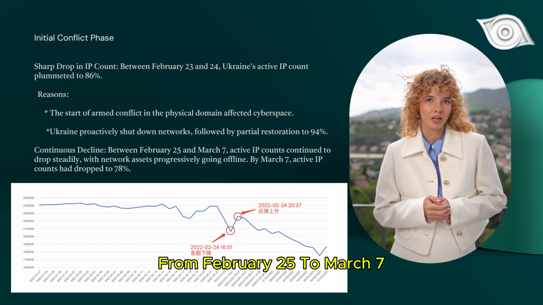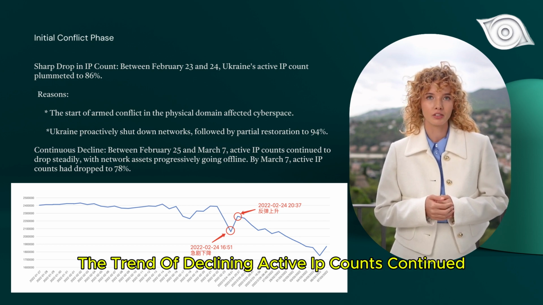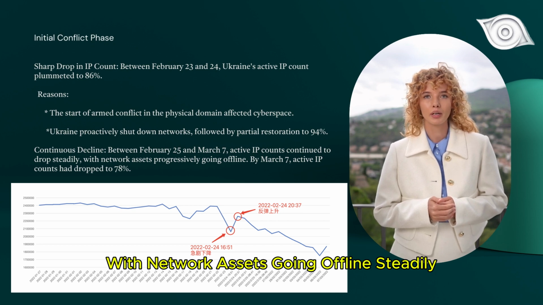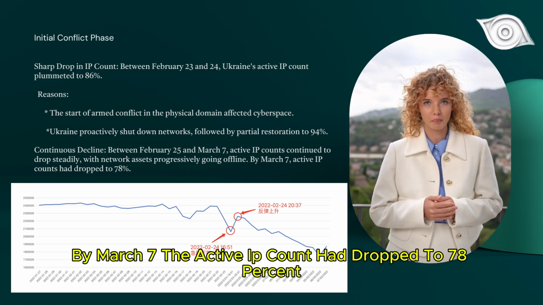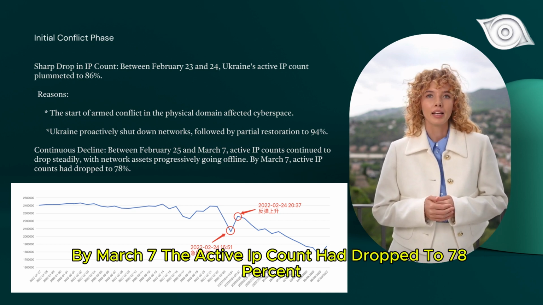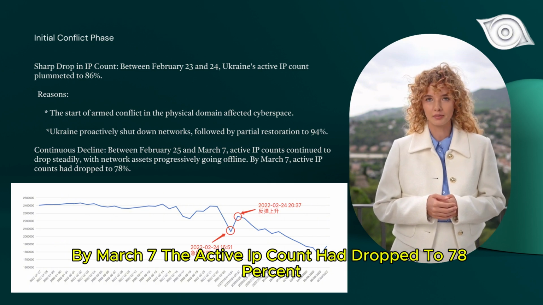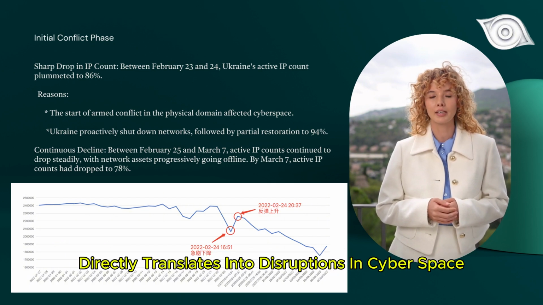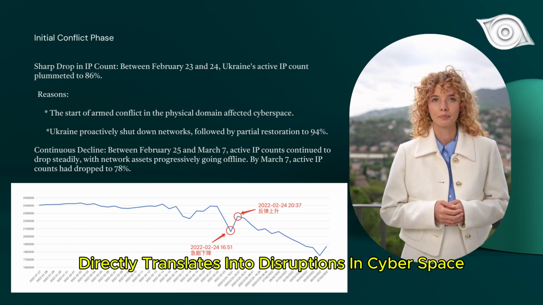From February 25 to March 7th, the trend of declining active IP counts continued, with network assets going offline steadily. By March 7th, the active IP count had dropped to 78%. This phase illustrates how physical conflict directly translates into disruptions in cyberspace.